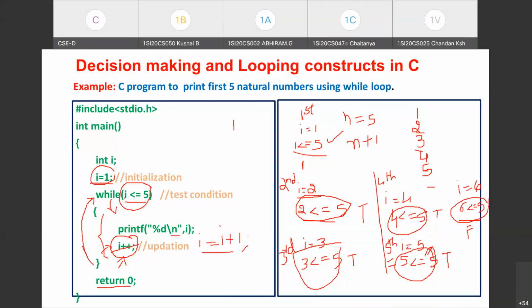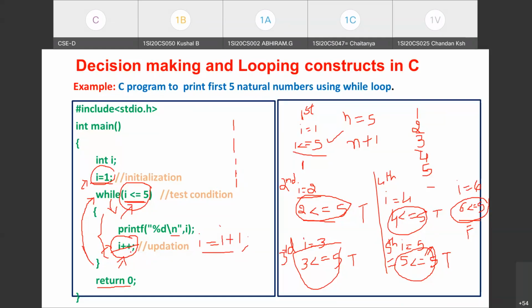Again, the I value is 1. 1 less than or equal to 5, it is true, it enters, it prints 1. Repeatedly, it will be printing 1. So until the memory becomes full, it keeps on printing the value 1. Okay, so this is the problem that occurs if you miss the updation part. So whenever you are creating any loop, see that the loop control variable is initialized properly and you have tested the condition, and you have to see that at some point the test condition must fail. For that, accordingly, you need to write some updation part.